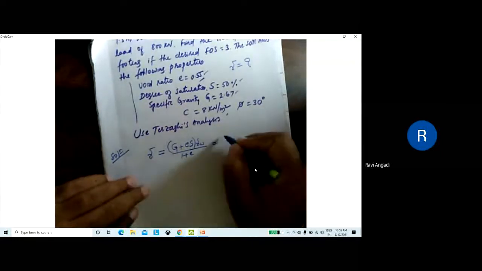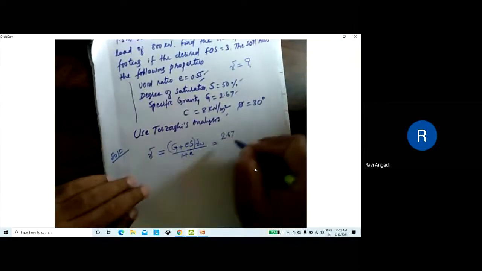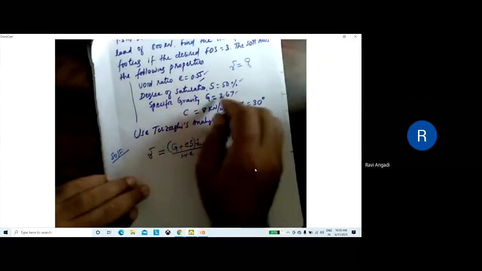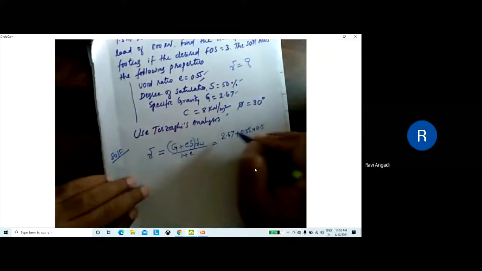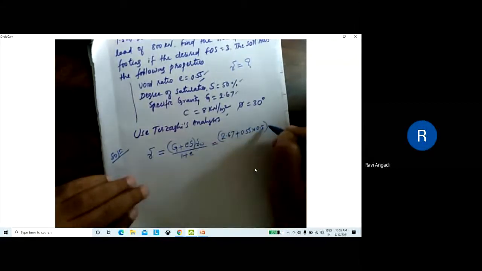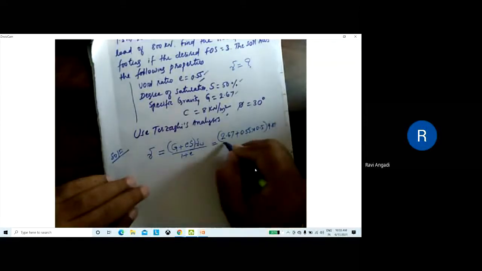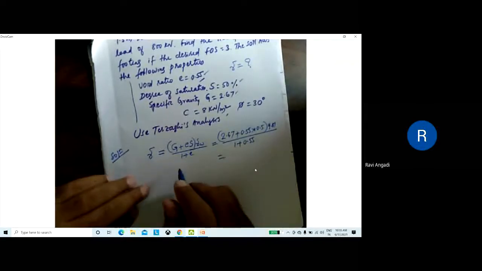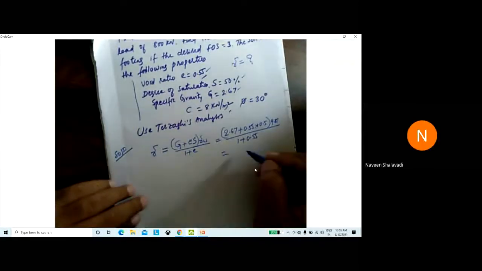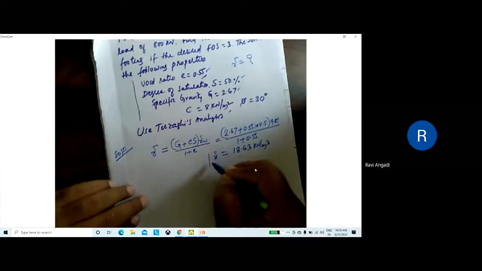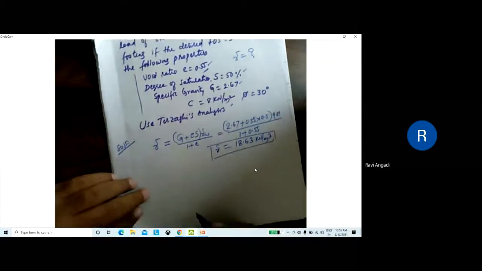What is the value of G given? 2.67. What is the void ratio given? 0.55. And degree of saturation, 50% saturation, means 0.5, into gamma w, the unit weight of water, that is 9.81, divided by 1 plus 0.55. What is the answer? Quick. 18.63, sir. Yes, 18.63 kilonewton per meter cube. It's gamma. So this we required for the equation.